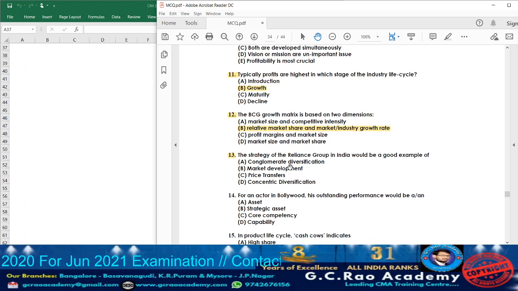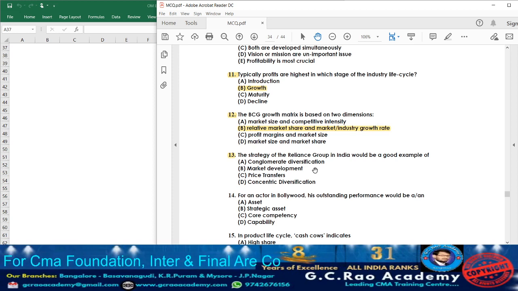Option A, they have given conglomerate diversification. What is conglomerate diversification? We can say it is one of the growth strategies which involves adding new products and services that are different from the organization's present products and services. That diversification we call conglomerate diversification. In conglomerate diversification, they add very different new products and services, completely different from the other products. In Reliance Group, what do we have? Reliance Communication is there. Reliance Petroleum is there.